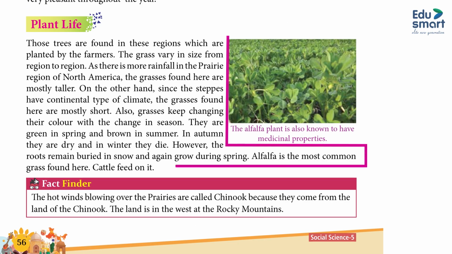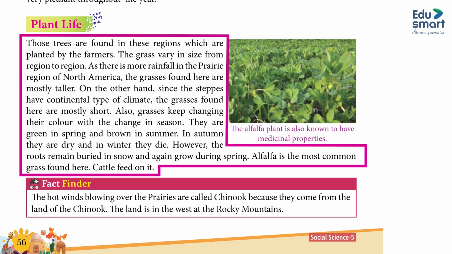Plant life. Few trees are found in these regions except those planted by the farmers. The grasses vary in size from region to region, as there is more rainfall in the prairie region of North America. The grasses found here are mostly taller. On the other hand, since the steppes have a continental type of climate, the grasses found here are mostly short.